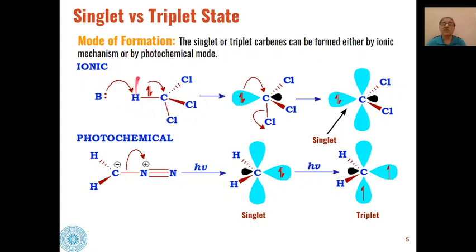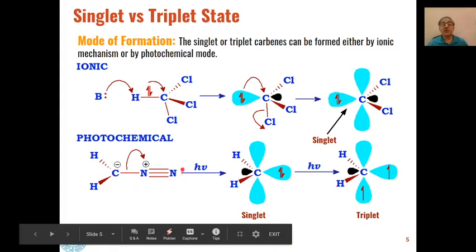This reaction we have done many times in your previous classes, the Reimer-Tiemann reaction, where chloroform on reaction with a base is first converted into a trichloromethane carbanion, and then this carbanion is converted into dichlorocarbene as the product with elimination of one chloride ion. When this is formed through the ionic mechanism, the reaction takes place thermally, and a singlet carbene is formed by this process.